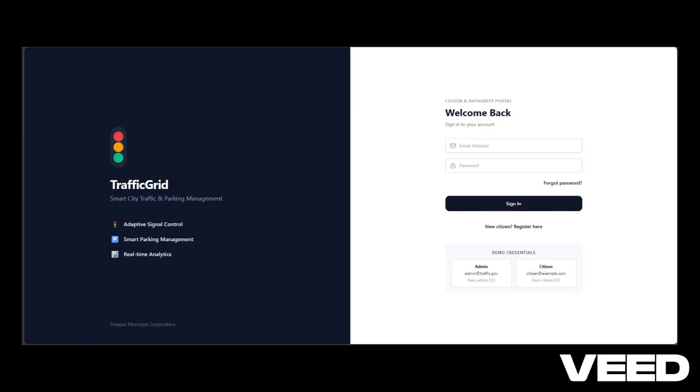So, this was the complete walkthrough of the system. And at the end, our system bridges the gap between municipal authorities and the public, creating a more efficient, transparent, and safer urban environment for everyone.